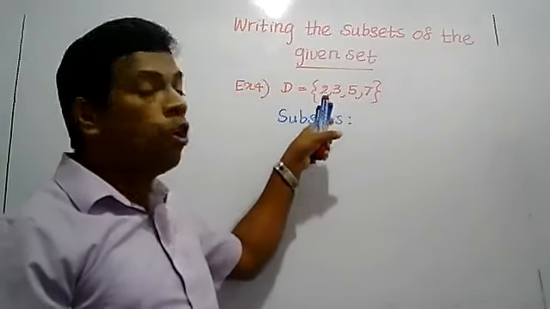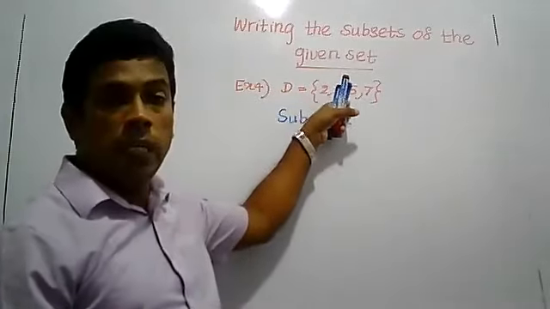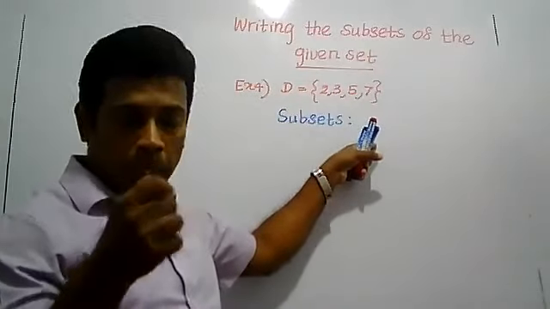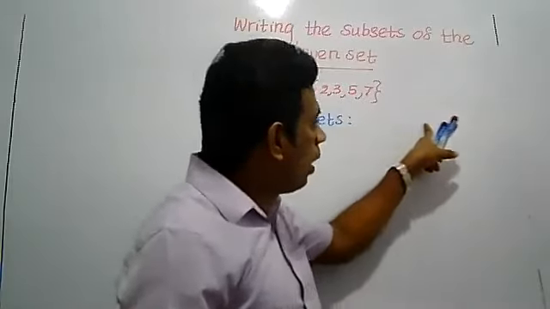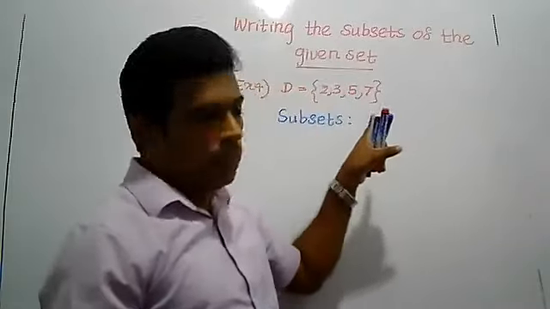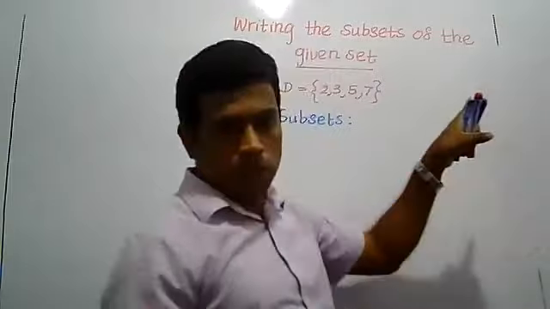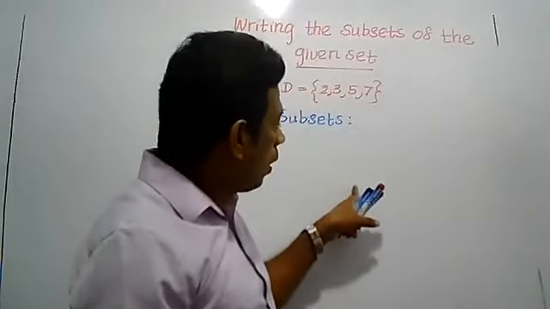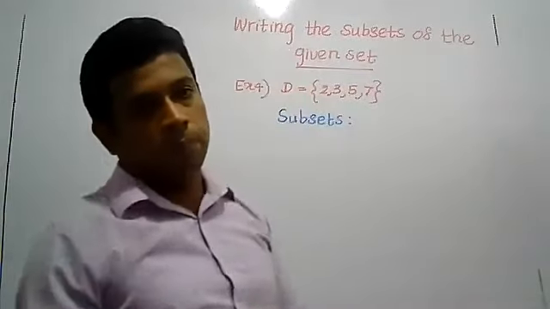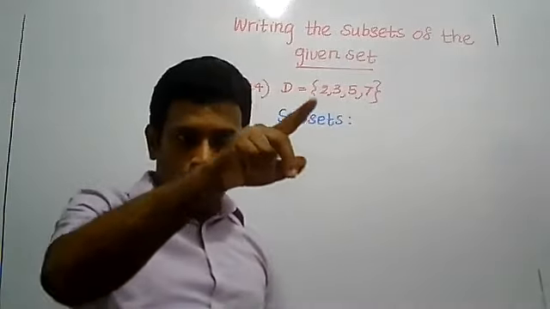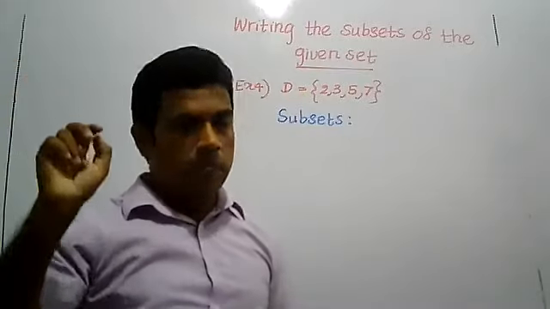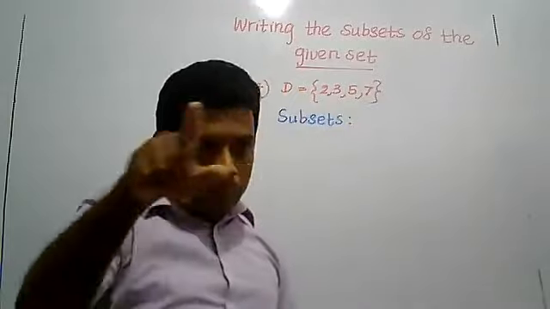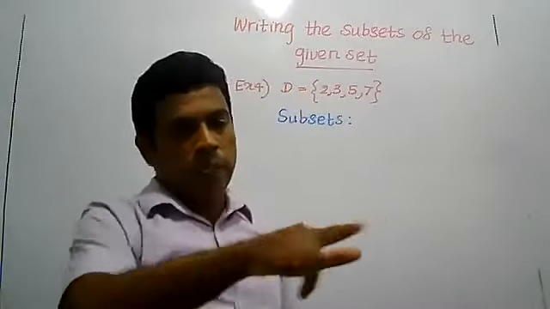Now try to write all the subsets of the set D. It will be easy if you write 1 element each first, then 2 elements each, then 3 elements each, then the given set and the null set. In the first row write 1 element each. You will get some subsets. Then 2 elements each, 3 elements each, the given set and the null set.